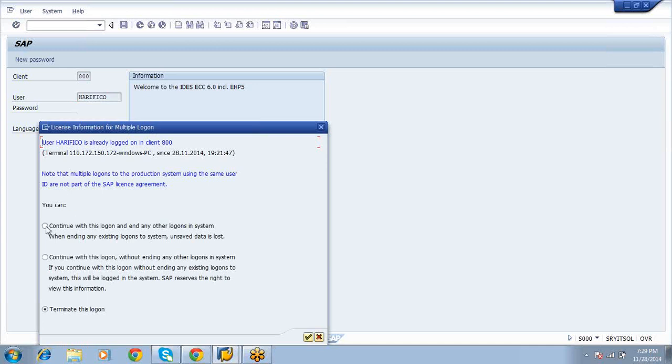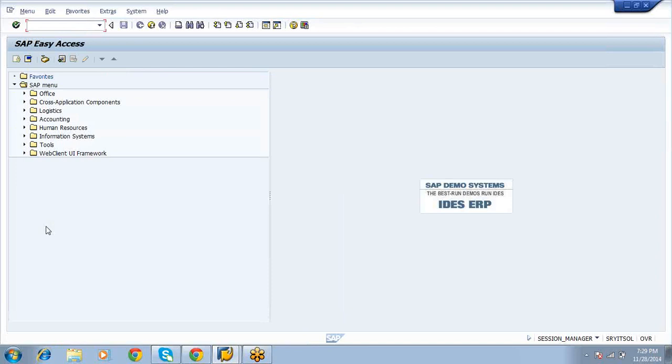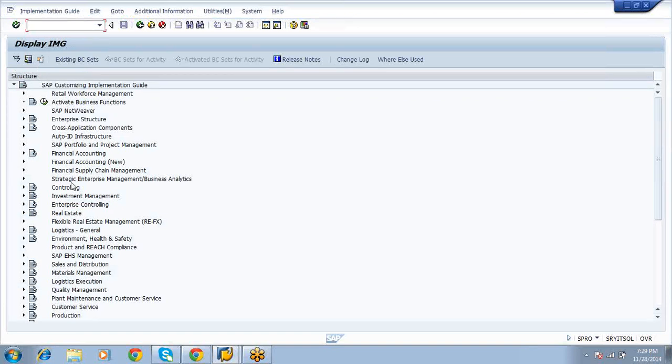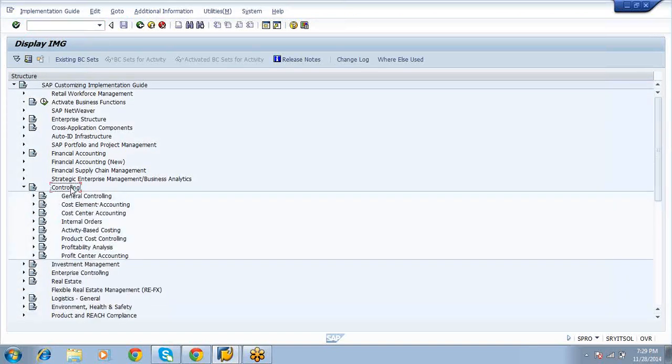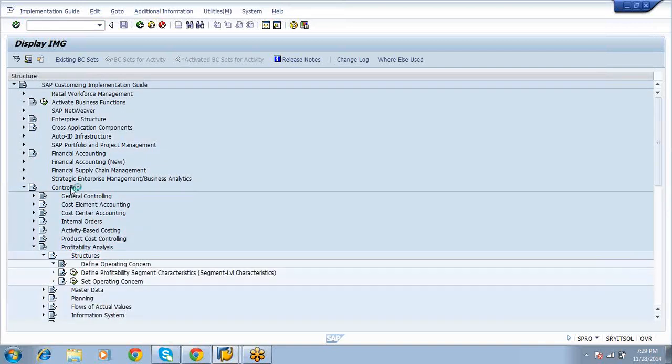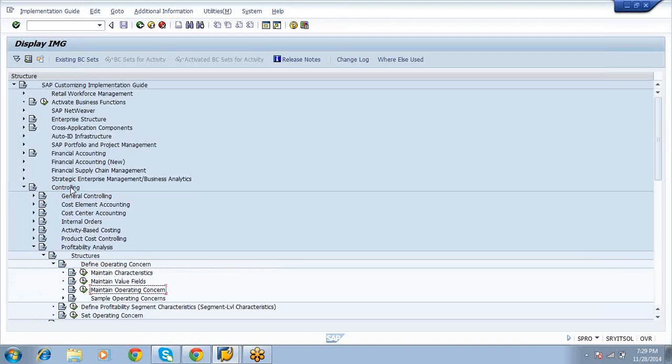Now what I am saying, at controlling area level you assigned one fiscal year variant, right? That same code should be assigned here also. Otherwise, you cannot assign the operating concern to the controlling area. So the fiscal year variant should be the same, whatever you have given for general controlling.